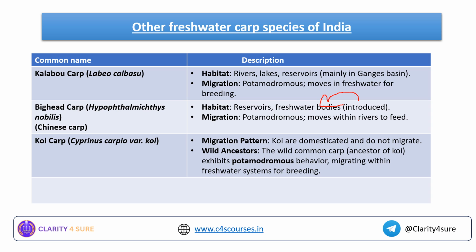these are domesticated carps and they do not migrate. Okay, it has a wild ancestor which is known as the wild common carp that actually exhibited the potamodromous behavior, migrating within the freshwater systems for breeding, but this koi carp in particular does not show any migratory pattern. I hope this koi carp is also clear to you now.